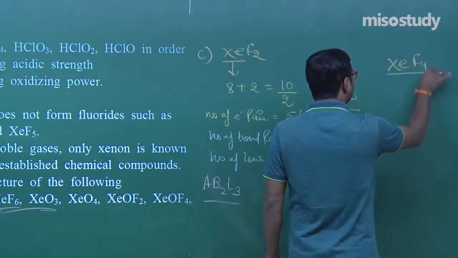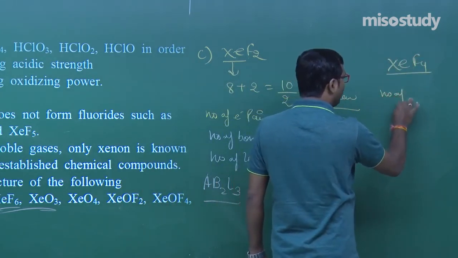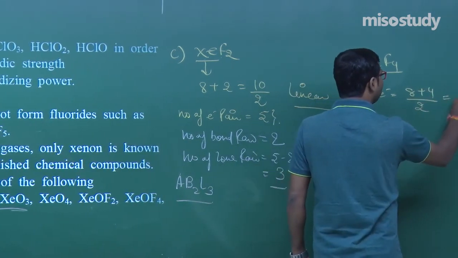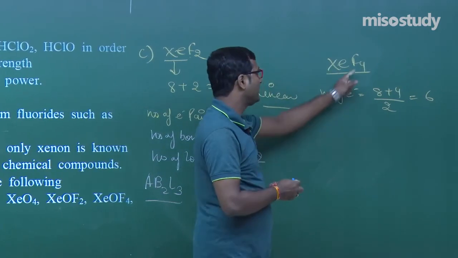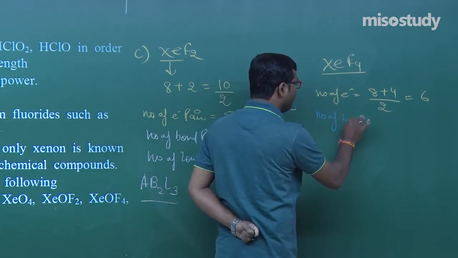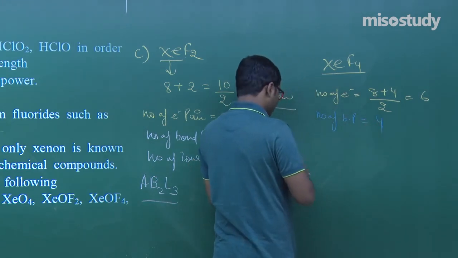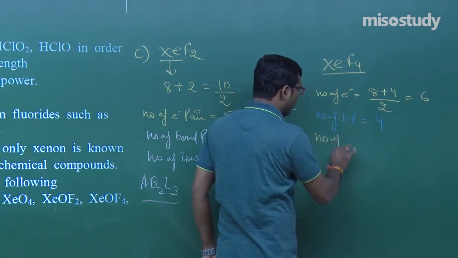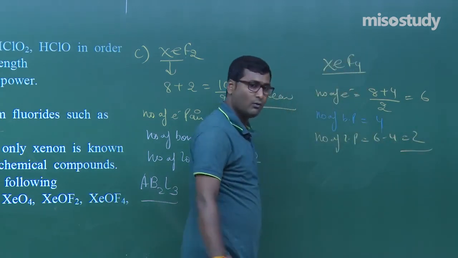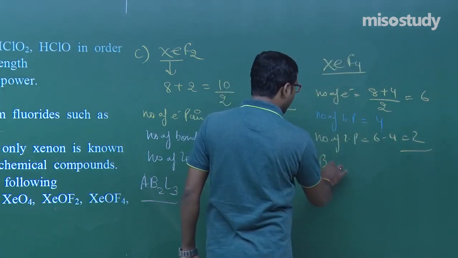It's very simple. If I write here XeF4, now tell me again, the number of electron pairs will be 8 plus 4 divided by 2, that is 6. Yes. Now there are 4 fluorines attached to xenon, so the number of bond pairs will be 4. So, what is the number of lone pairs? That is 6 minus 4 is equal to 2. What is the formula, my friend?